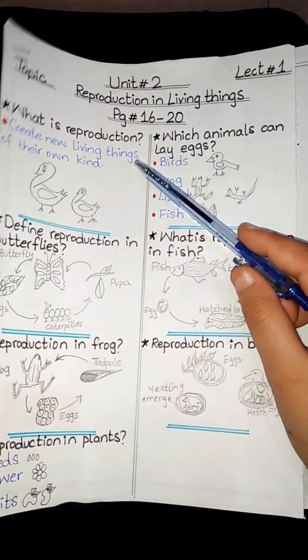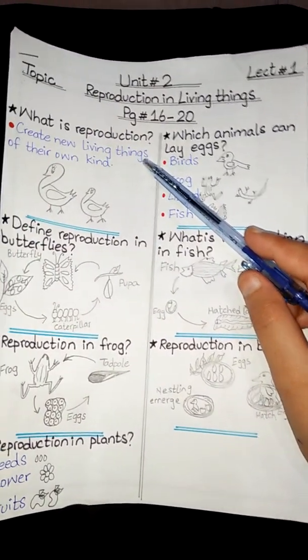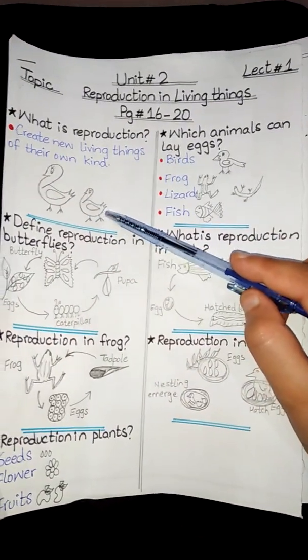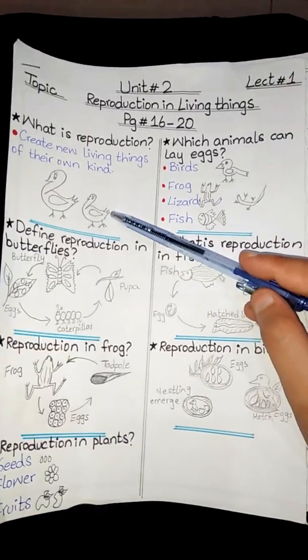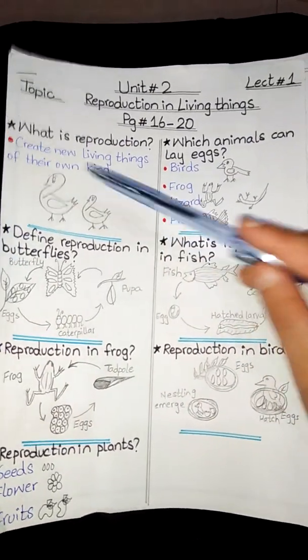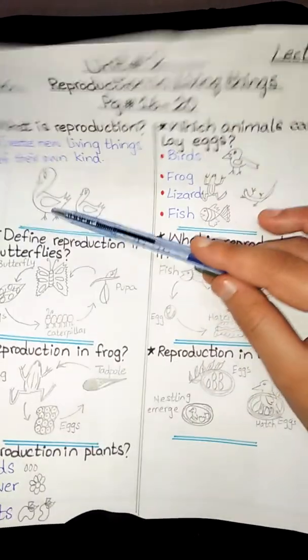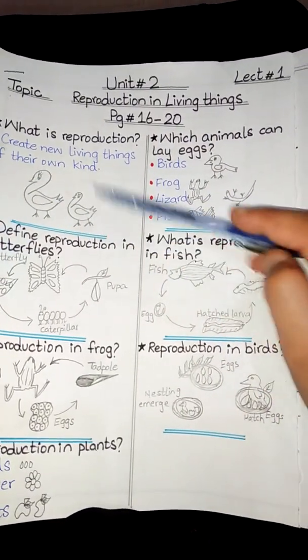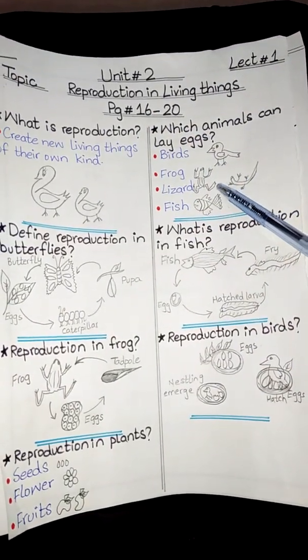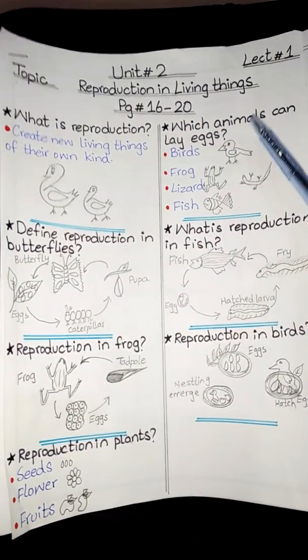What is reproduction? Reproduction: living things create new living things of their own kind. This is called reproduction. The next topic is about the animals that can lay eggs.